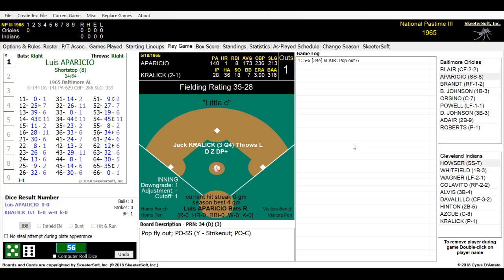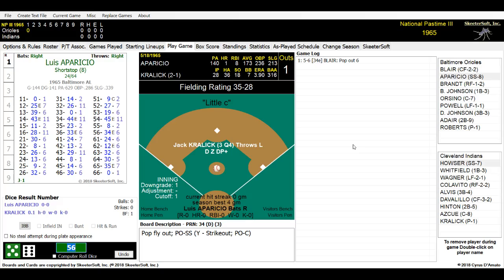Paul Blair pops out to the shortstop, Dick Hauser, who makes an easy play. Very light, easy shortstop pop-up this time. Due up will be Luis Aparicio, who has had 140 plate appearances so far. He's batting .173, 1 home run, 8 RBIs for the Baltimore Orioles.